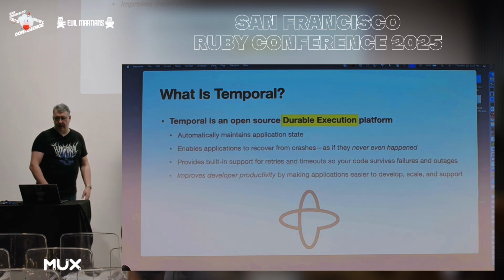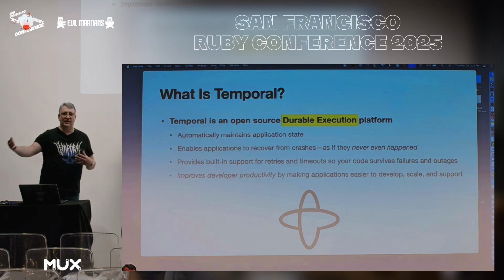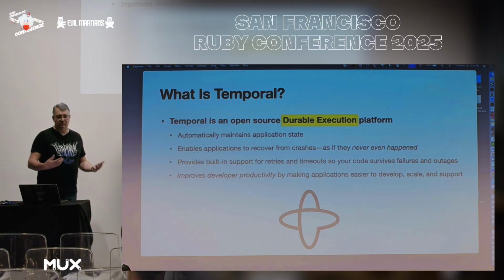It provides built-in support for retries because you're going to inevitably work with other systems that don't have durable execution. You're going to need to call some other service that crashes or is down, or you're making a call over a network that goes down, and you want to be able to retry automatically, and Temporal provides that. It also provides support for timeouts, so you're not waiting forever for a response that may never come.